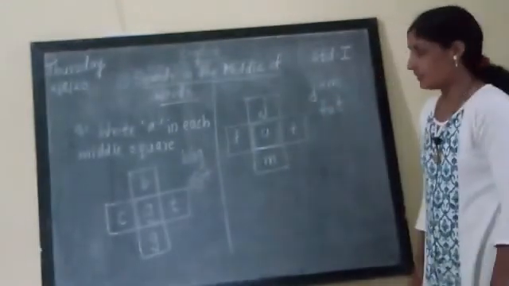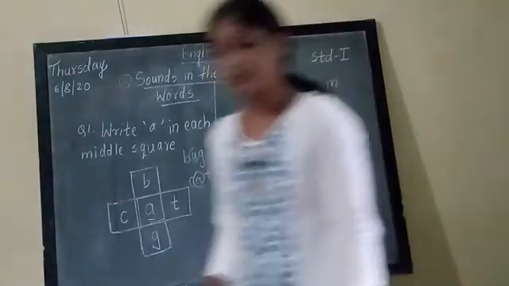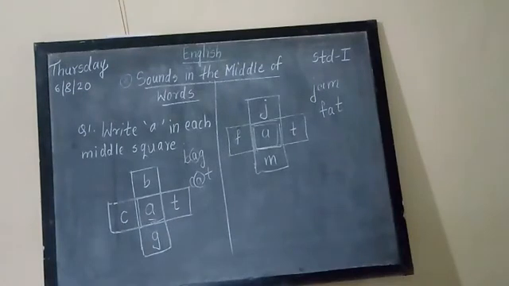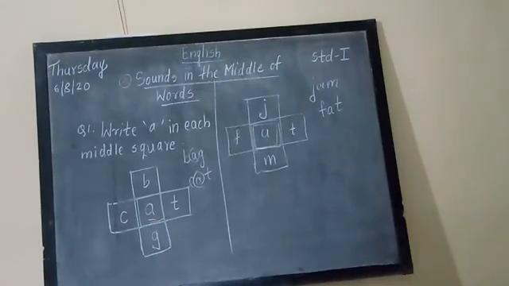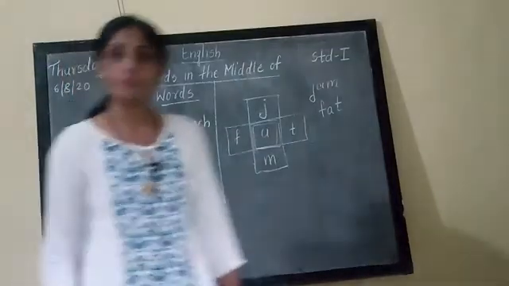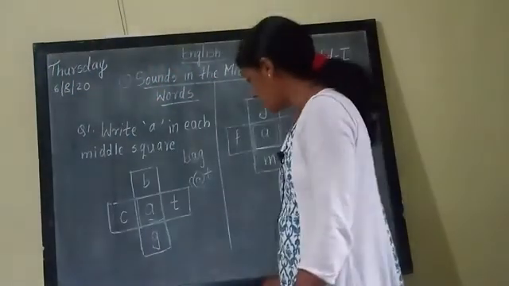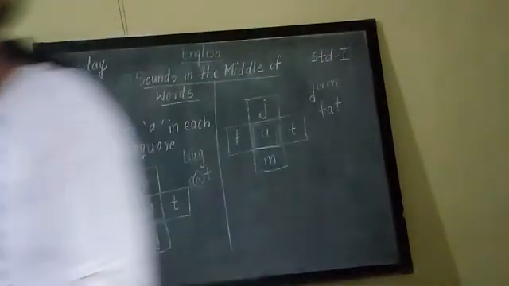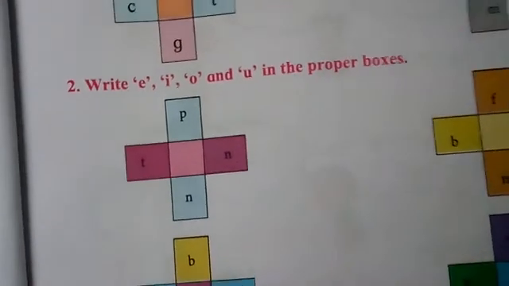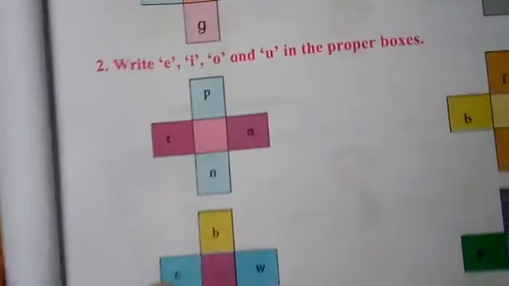Have you understood? This is what we have studied in the first point. In the second example, we added A in the middle square, and the words becoming here are J-A-M, jam, and F-A-T, fat. The second question given in the book is: Write E, I, O, U in proper boxes.